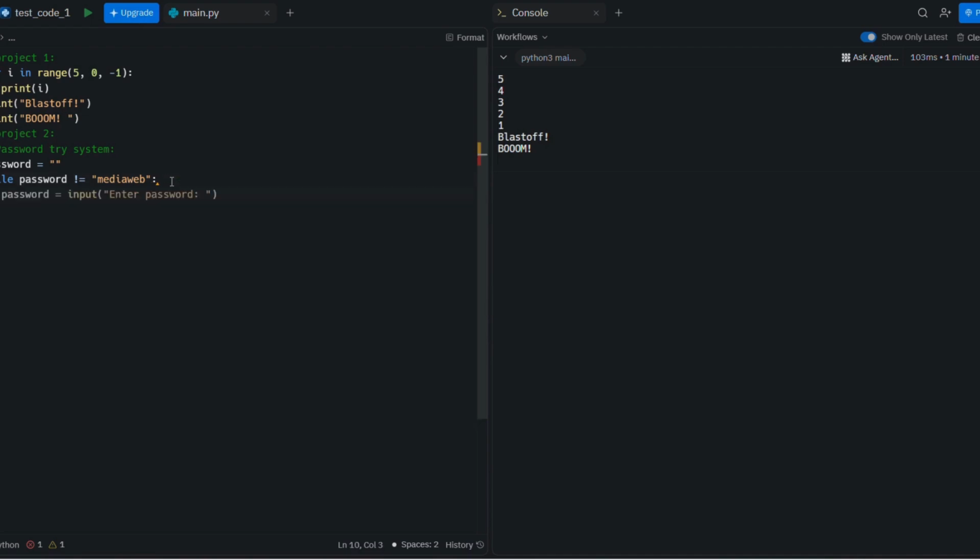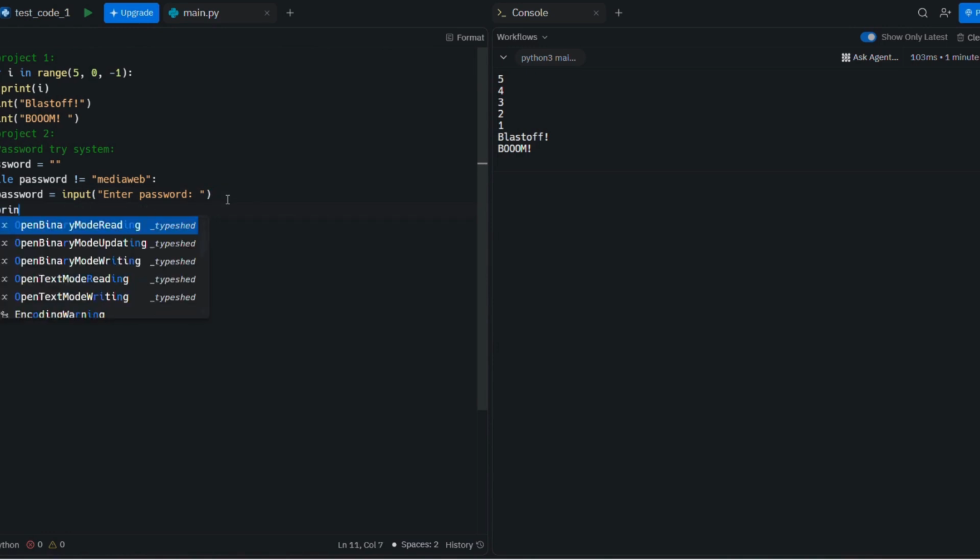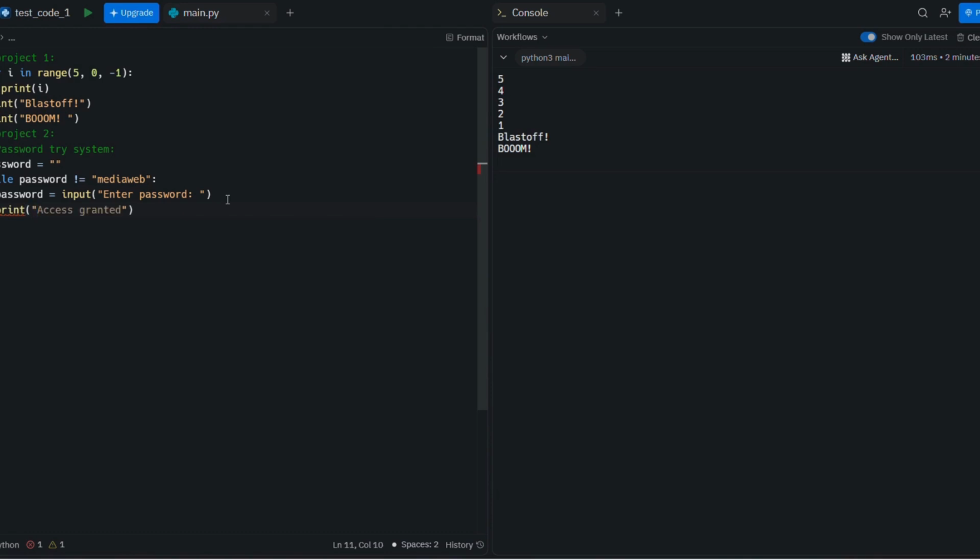Let's write password equal input enter password. Okay, and then we're gonna print wrong password because it's not equal to MediaWeb. Also, I wrote the print here wrong. Okay, and when the loop breaks it means that he has access granted. You can say access granted to the system, and that's it.